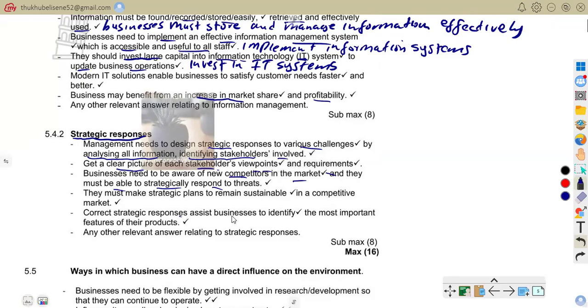Correct strategic response assists business to identify the most important features of their products. So here we're talking about where you develop the strategic plans. So that is that. So now let us go to another aspect.